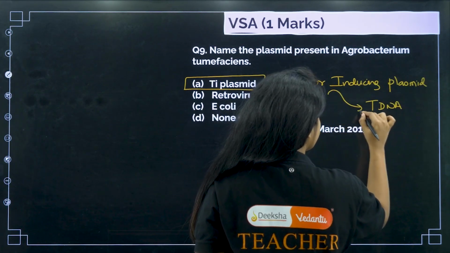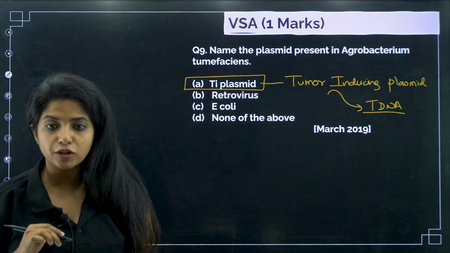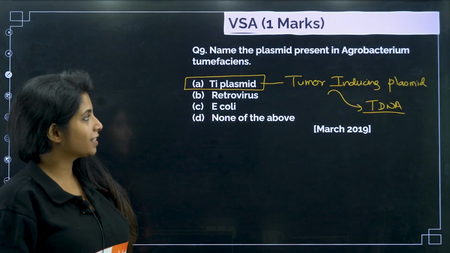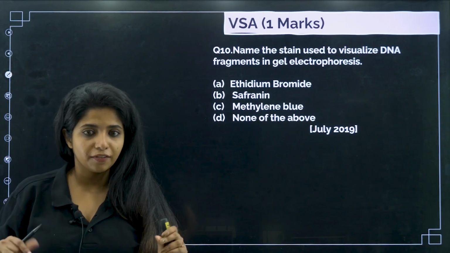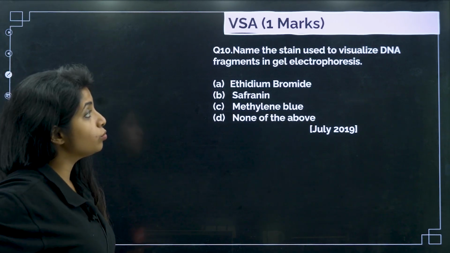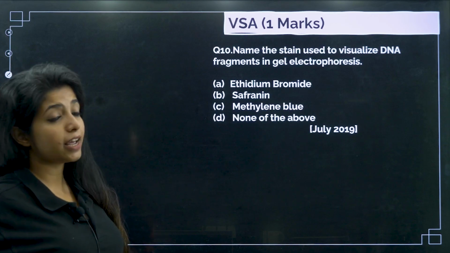And children, I want you to answer before I answer the questions. I forgot to tell you about that. So for the next question, you can try to answer this and then start the video and check for my answers. Name the stain used to visualize DNA fragments in gel electrophoresis.